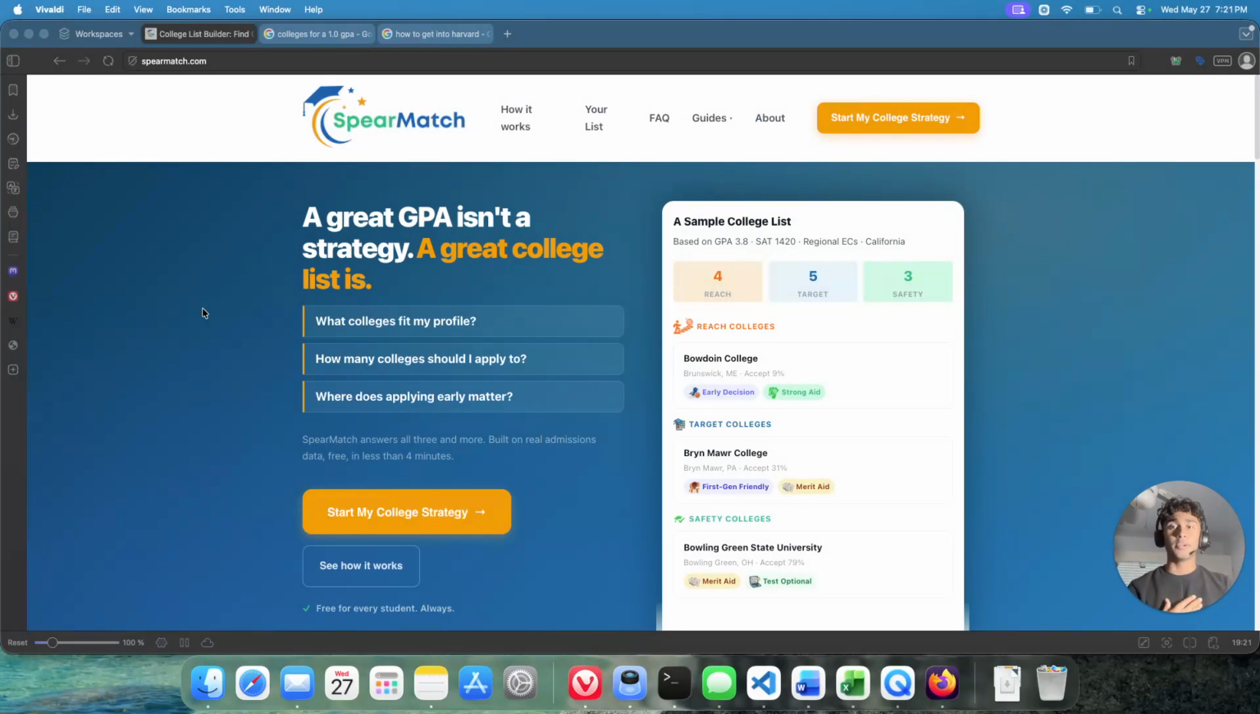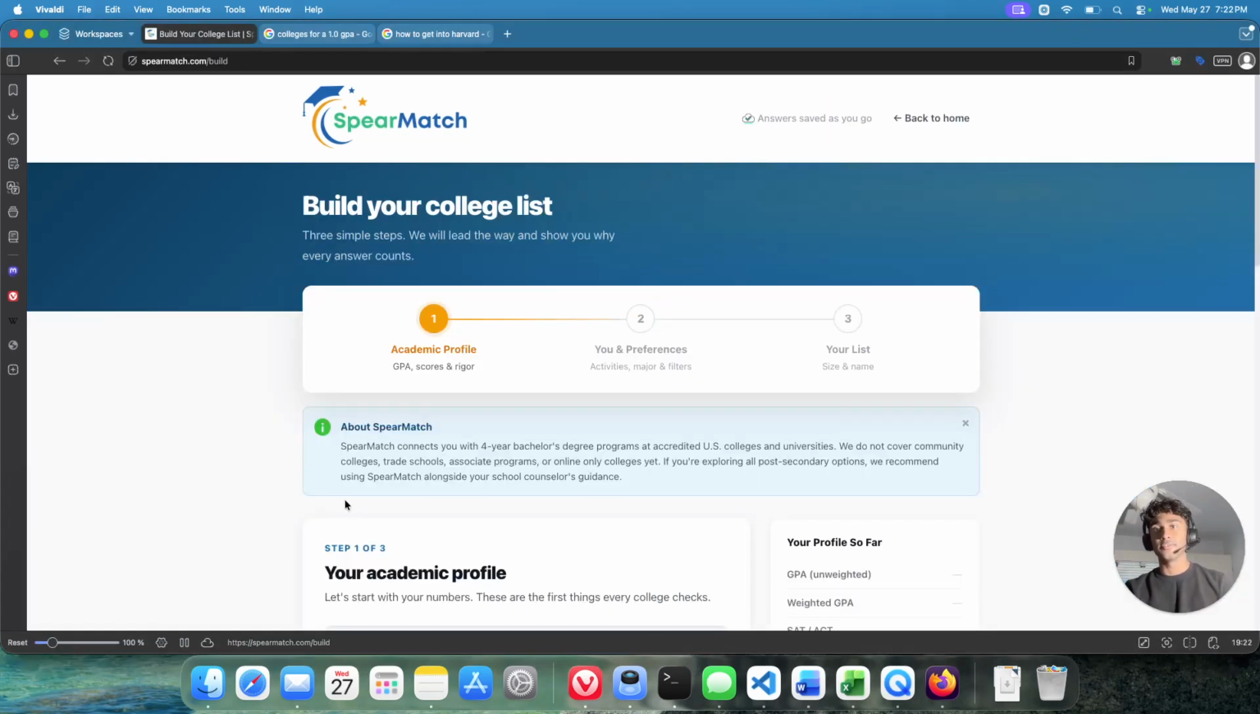I actually used Spearmatch when I was building my own college list. So let me show you how it works. You land here. No sign up, no account. Just hit Start My College Strategy and you're in.